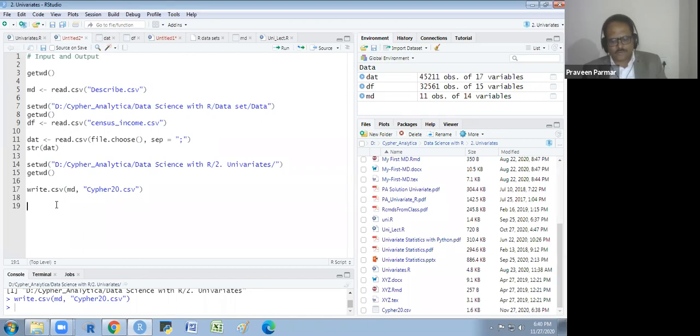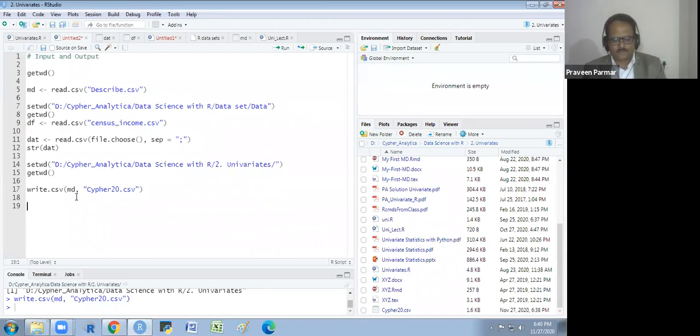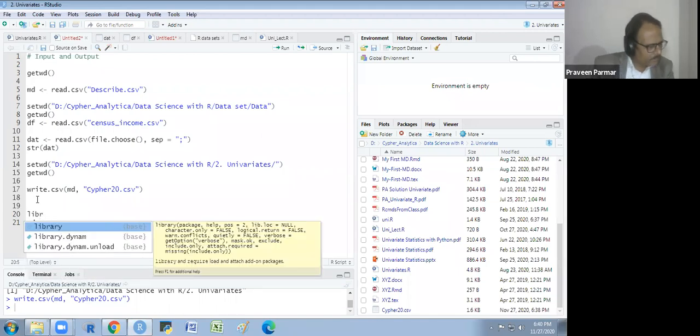So how to read the Excel file? I will remove all this here from the environment. I will again use the MD. And for reading the Excel file, you have to install and run a library, which I will mention to you.